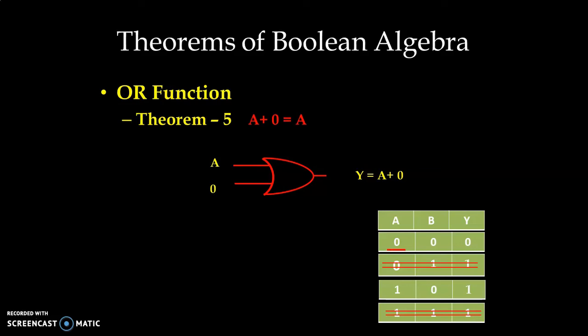So if input A is 0, we have condition 0 0, output Y will be 0. If input A is 1, output Y will be 1. So we can see that if A is 0, output Y is also 0. If A is 1, output Y is also 1. So A OR 0, output is always equal to A.